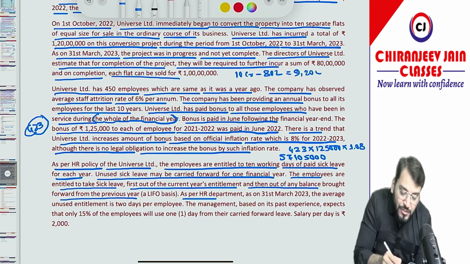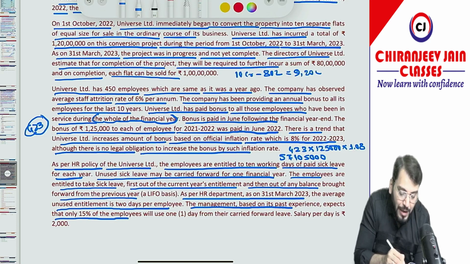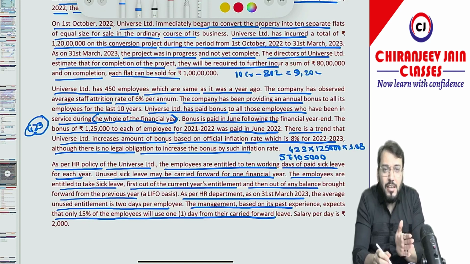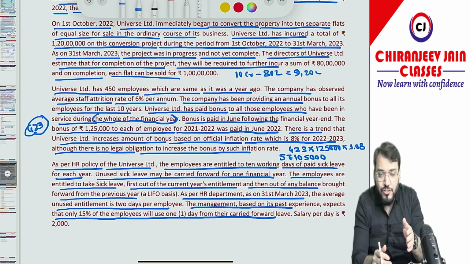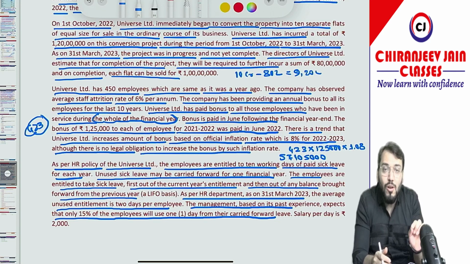As per HR department, as on 31st March 2023, the average unused entitlement is 2 days per employee. The management, based on its past experience, expects that only 15% of employees will use 1 day from the carry forward leave. So of course, can I say if it is unvested short-term compensated absences, means if the leave is allowed against leave, so we will create provision based on the proportionate cost of leave based on the probability of availment.